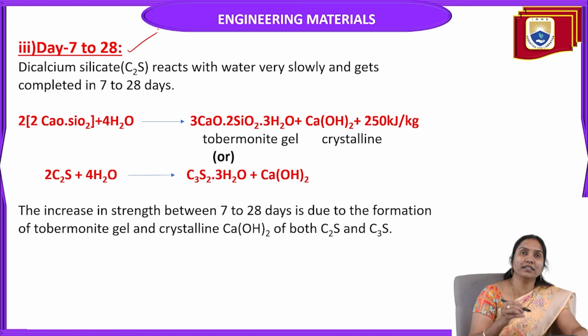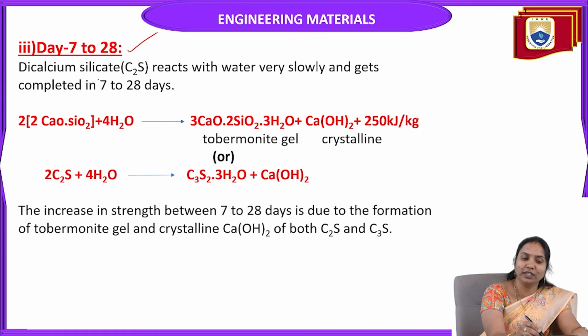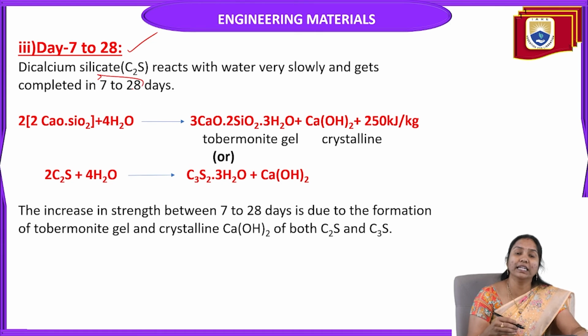Now, what reactions take place between day 7 and 28 days? Which one is hydrolyzed in between? Dicalcium silicate. It reacts with water very slowly. On day one, tricalcium aluminate is immediately hydrolyzed, causing quick setting within one day, which can be delayed by using gypsum.